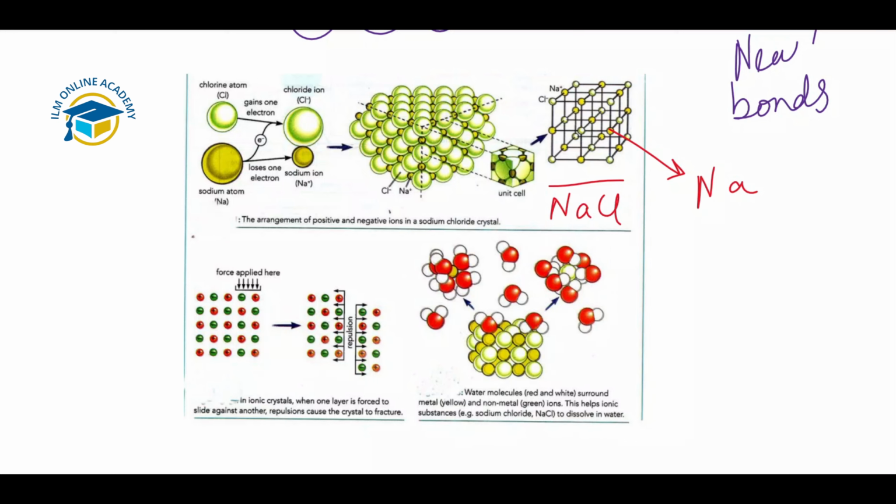Ionic crystals are hard but much more brittle than other types of crystals. This is the result of the structure, with one layer pushed against another. By applying force, or by pushing one layer in this ionic lattice, what will happen? Pushing one layer against another brings ions of the same charge next to each other. When the same charges are present, there are repulsion forces, and the layers will move apart. So this can disrupt the ionic lattice, just because one layer is forced to slide over the other.